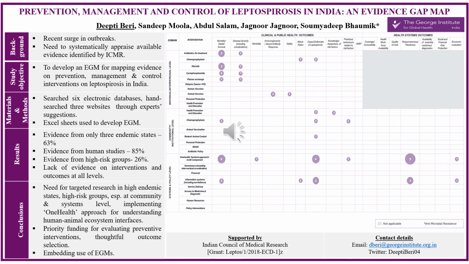This certainly calls for taking more active role by funders and policy planners during the grant review process, for careful review of outcomes to facilitate development of robust evidence which can programmatically be useful, especially at the subnational level. To the best of our knowledge, this is the first study on country level EGM on any disease condition in India so far. And though EGM is a relatively new domain, embedding their use can definitely play an important role in informing research priorities.